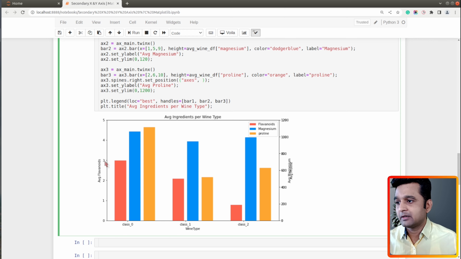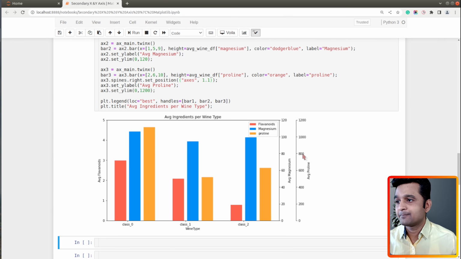Over here, by default, the distance between these two spines, the one on the left and the one on the right, is 1. And I want to move my average Proline secondary y-axis a little bit to the right side. So I need to use an amount which is a little bit more than 1. So I will set it to 1.1. Let me execute this one and show you the result.